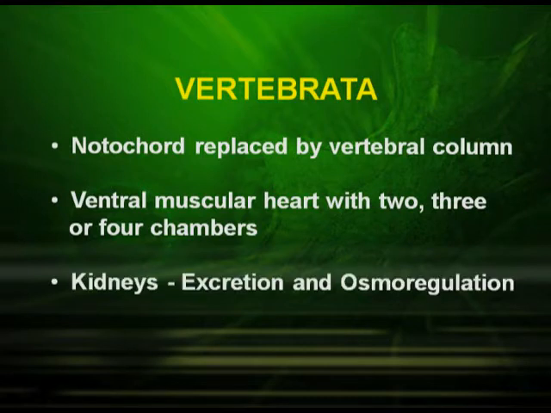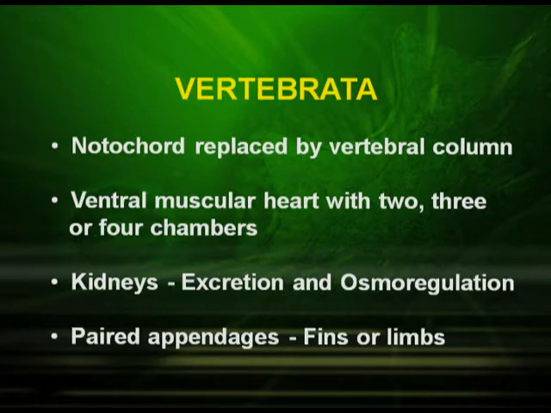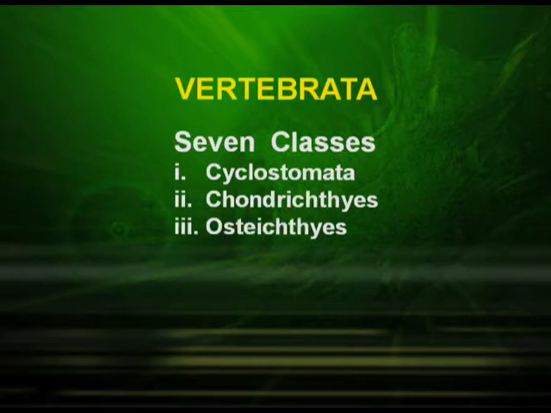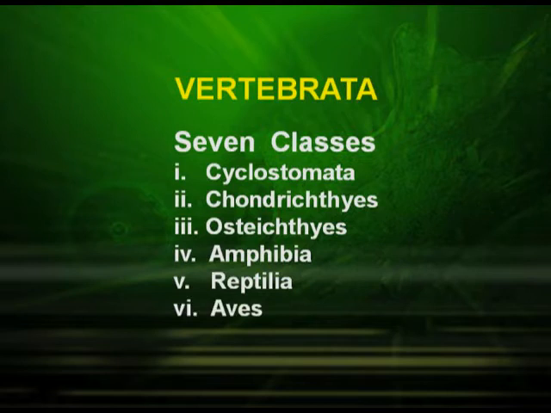Kidneys are present, which is meant for excretion and osmoregulation of the body. They have paired appendages which are fins or limbs. They include 7 classes. They are Cyclostomata, Chondrichthyes, Osteichthyes, Amphibia, Reptilia, Aves and Mammalia.